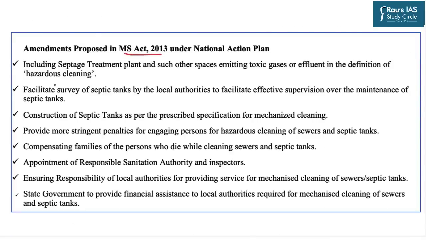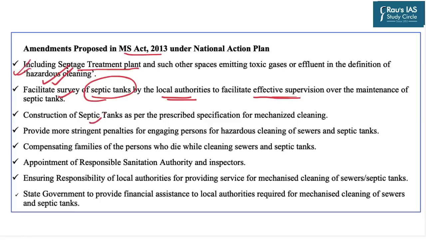Those recommendations included the septage treatment plant and such other spaces emitting toxic gases or effluent in the definition of hazardous cleaning. The second was that the local authorities must be motivated and obliged to have a survey of the septic tanks in their respective jurisdictions to facilitate effective supervision over the maintenance of those septic tanks.